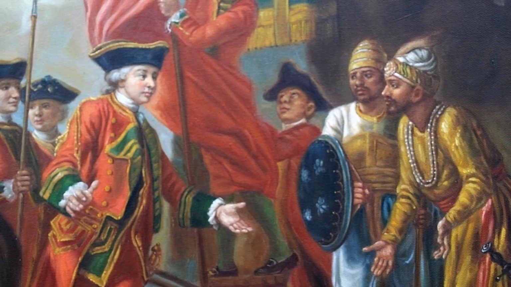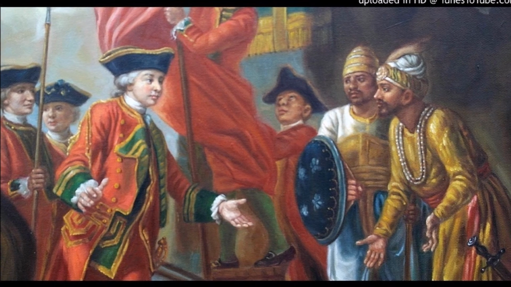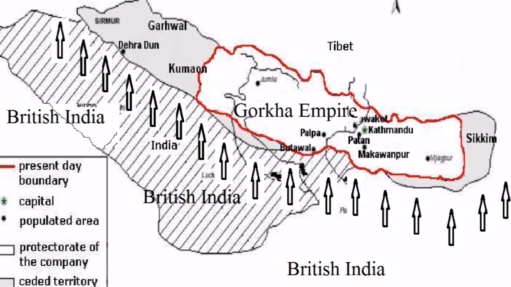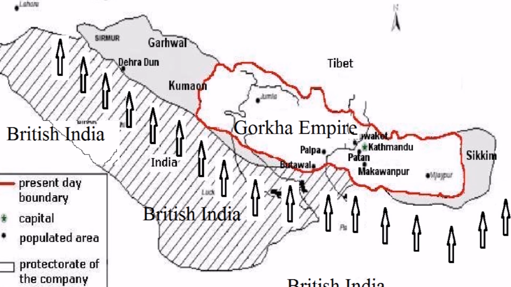In number 1, there shall be perpetual peace and friendship between the East India Company and the King of Nepal. In number 2, the King of Nepal will renounce all claim to the lands which were subject of discussion between the two states before the war and will acknowledge the right of the company to the sovereignty of those lands. In number 3, the King of Nepal will cede to the East India Company in perpetuity all the undermentioned territories.